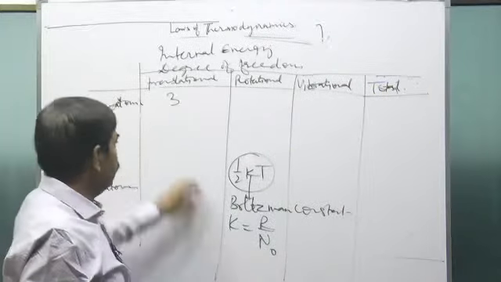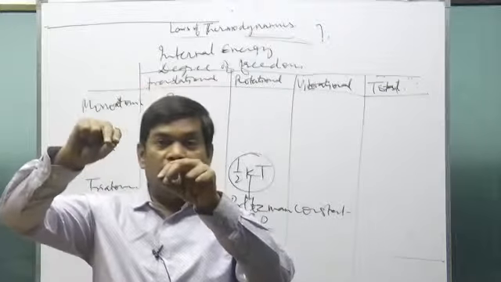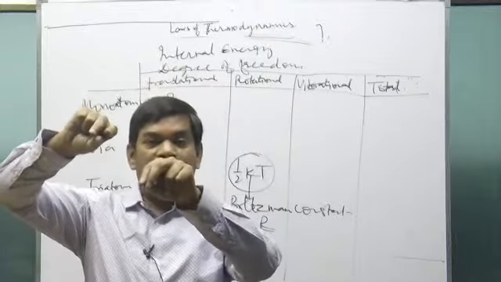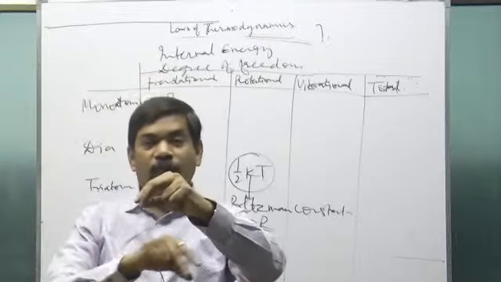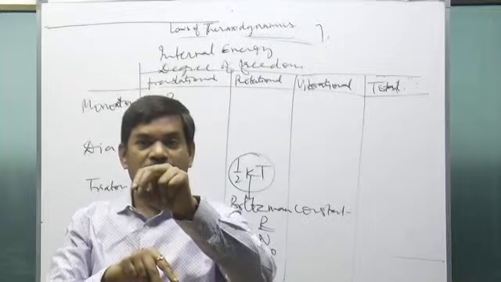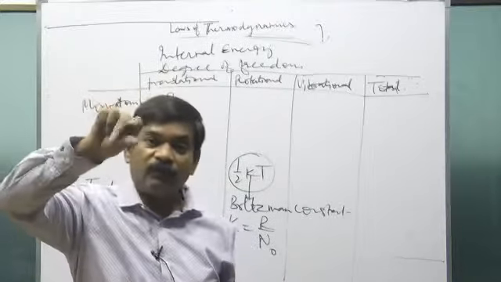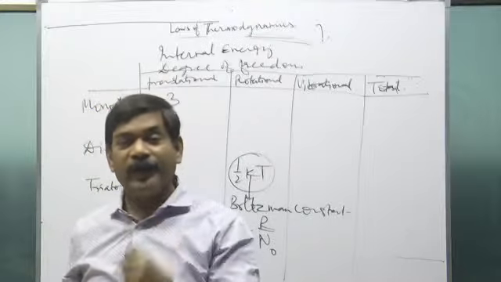So this is the 3 translational degrees of freedom. In a monatomic gas, if I say that one molecule is rotating about another molecule, it is not possible, because the position of the other molecule is not fixed. So how can it rotate about the other molecule? And if the molecule itself rotates, molecules are very tiny.